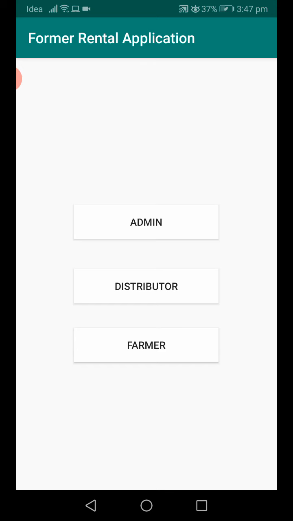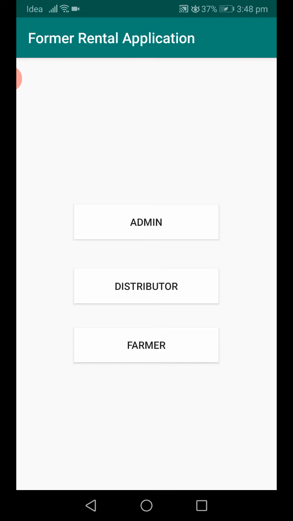If any people have their own vehicles and want to give them for rent, or anyone has fertilizers to sell to the farmers, they can upload them in this application. Those people we call distributors. Next, farmers are those who book a vehicle for rent, and those who try to book fertilizers in this application. Those who use our application, we call farmers.